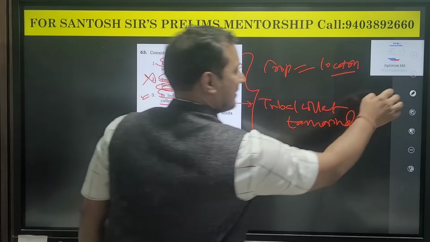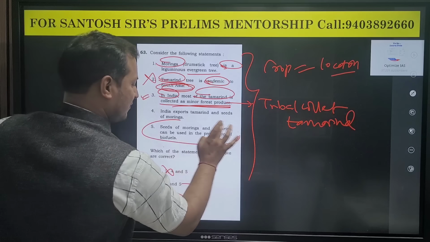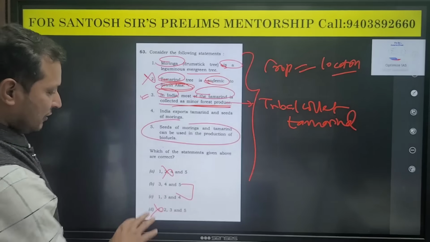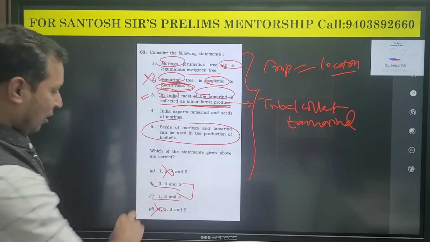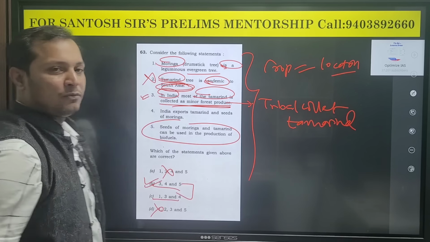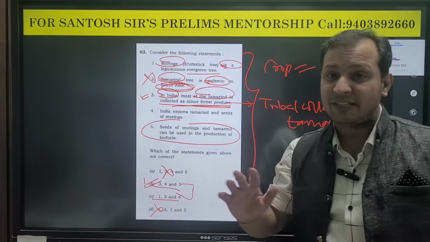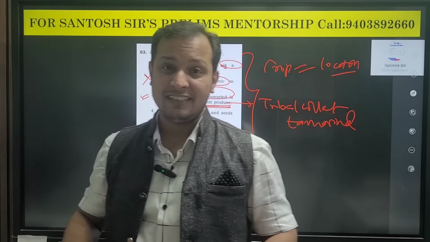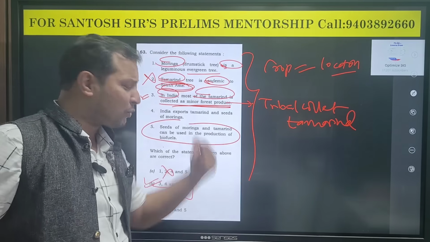Just now what I have taught you, "can be" means statement 5 has to be correct. So guys, out of this and this, which has statement 5? Option B. So you can go with option B without knowing other things. This is the beauty of elimination technique. This is the beauty of common sense. Guys, like this, no one in this country will tell you how to approach these questions.